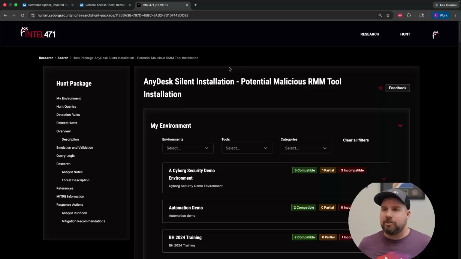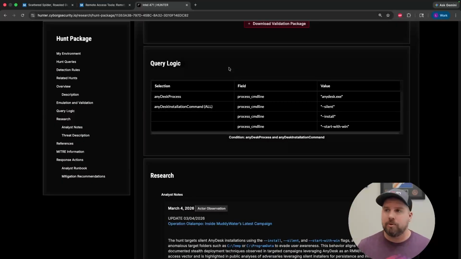Now, we're also going to jump into a community hunt package that you have access to, that you can find the link in the description. But what this looks for is that specific activity that we were just talking about, and that is the AnyDesk Silent Installation. To understand it a little bit more, we can come down to our query logic, which is our base logic, and it can identify our key value pairs that we're looking for.